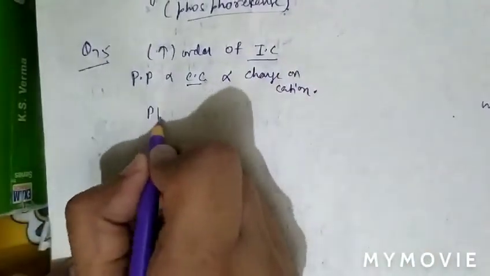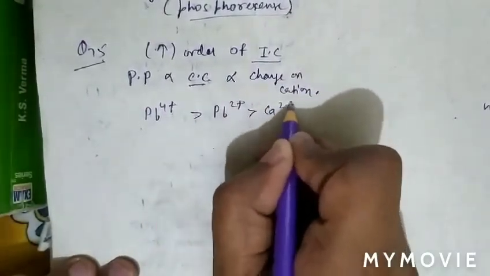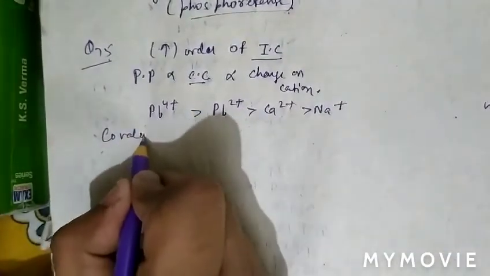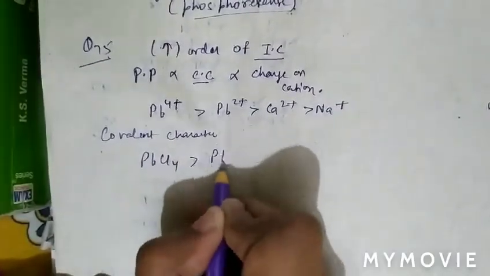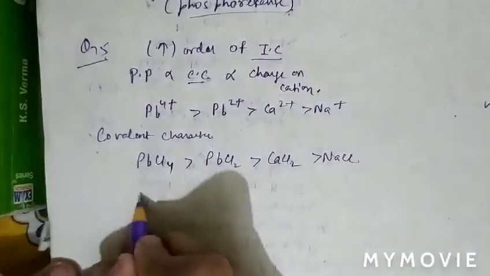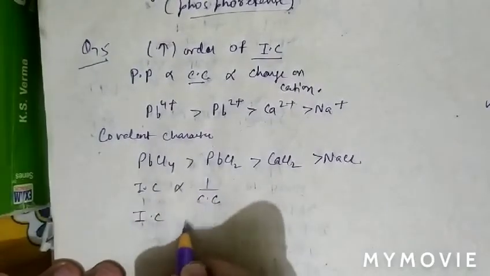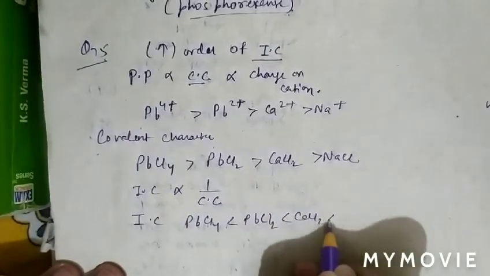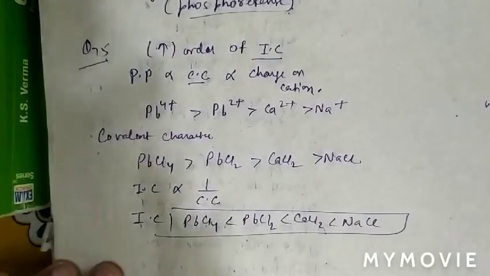So we can say that Pb4+ has more polarizing power than Pb2+, and then Ca2+, and then Na+. Therefore covalent character order will be PbCl4, then PbCl2, then CaCl2, and then NaCl. And ionic character is inversely proportional to covalent character. So ionic character order will be PbCl4, PbCl2, CaCl2, and NaCl has most ionic character. So question number 75, option A is correct.